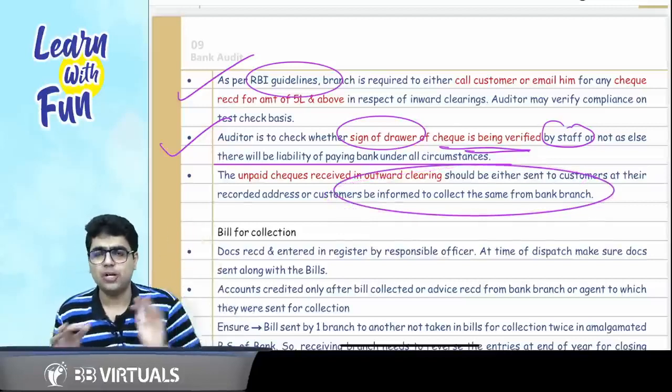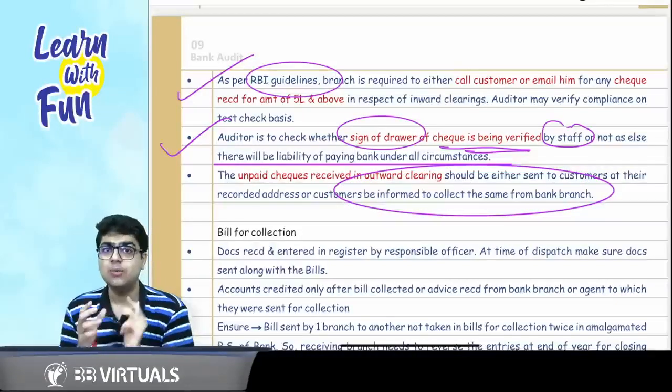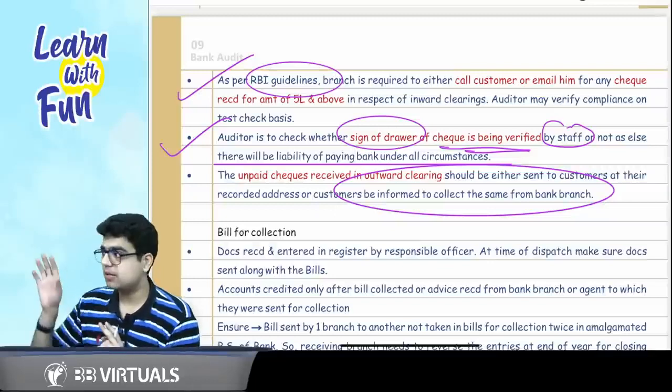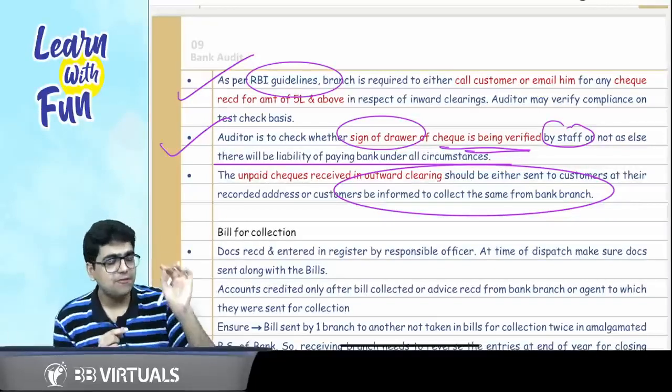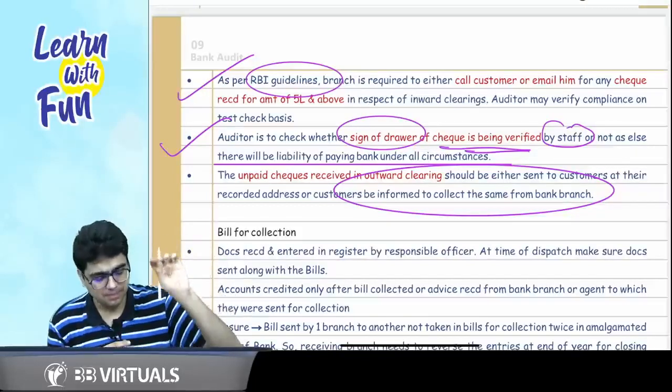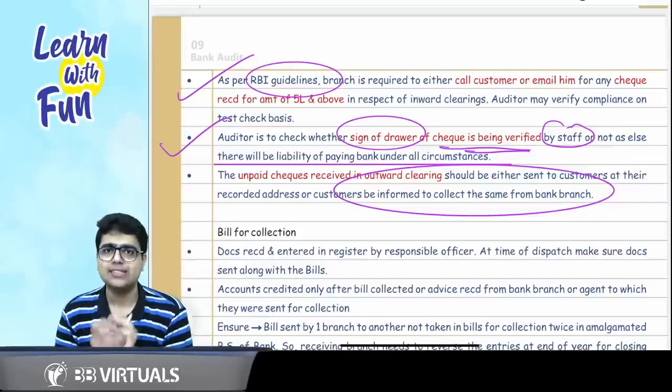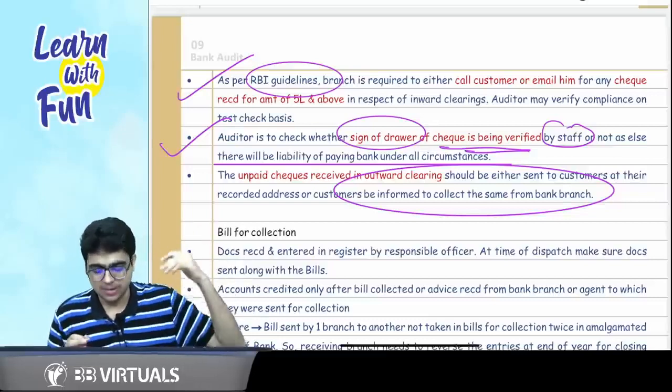So these are the 4 points. First of all, the concept of check truncation system, then the RBI rule of 5 lakh and above, that the person whose account is debited needs to be intimated. Third point, if the sign is not verified, it is the liability of the paying bank. And the fourth point is, if my check remains unpaid, it shall be returned back to me.